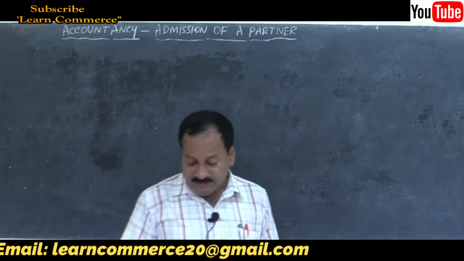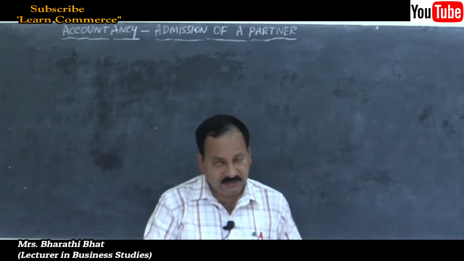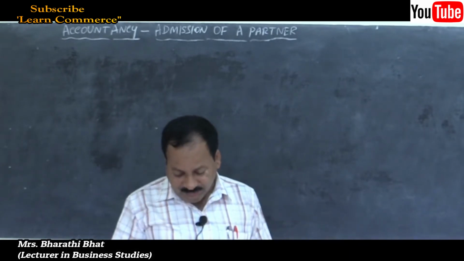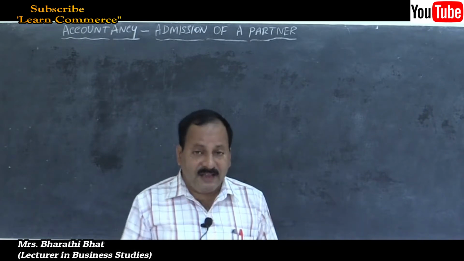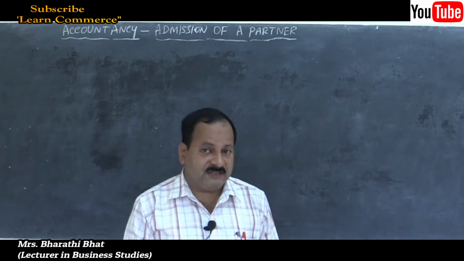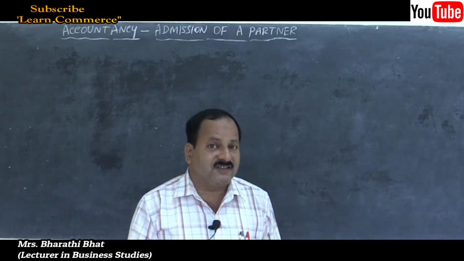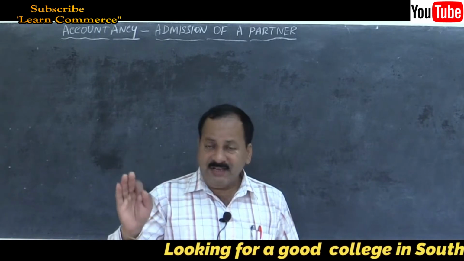If you see the balance sheet, on the liability side, creditors, you know it very well, normal liabilities will appear in the new balance sheet. Reserve: this is accumulated reserve. As per the procedure, what we have to do? We have to distribute this reserve among the old partners in their old profit sharing ratio.